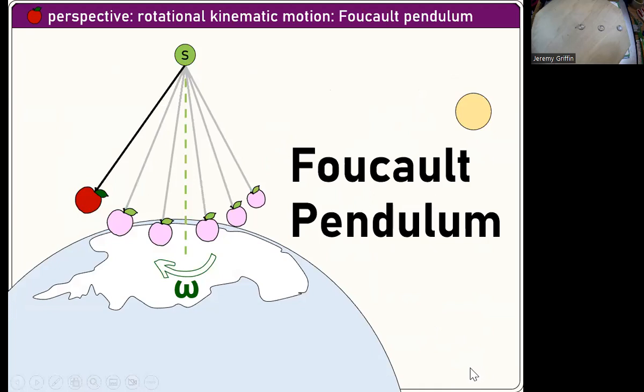Foucault pendulum. You guys remember if you have a pendulum swinging on the surface of the Earth, like really well controlled, then the Earth will rotate underneath it. Okay. So this works really well at the poles. It doesn't work at all on the equator. Okay. But from the surface of Earth, it looks like the pendulum is changing its orientation, but it's not actually true. It's actually the Earth rotating underneath it.